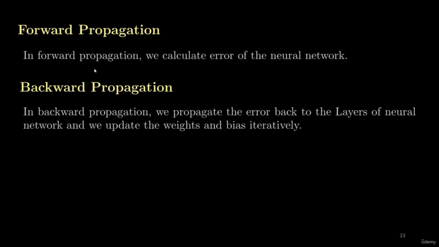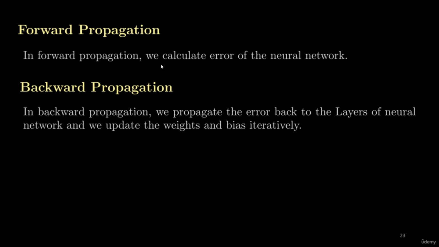So what happens in forward propagation? Basically, in forward propagation, we calculate the error of the neural network. We know that error is the difference between the actual labels and the labels predicted by the neural network. Here we pass the data samples to the neural network and we get the predictions, and then we compare the predictions with the actual labels. So we calculate the error during the forward propagation.